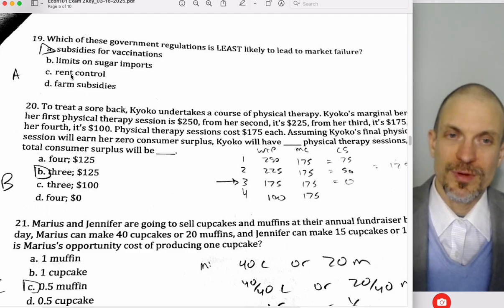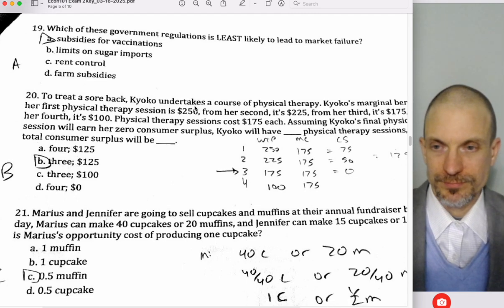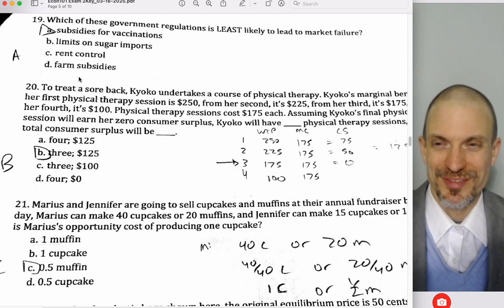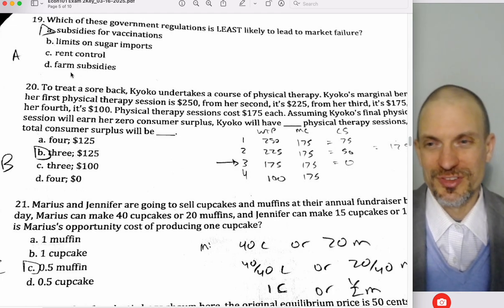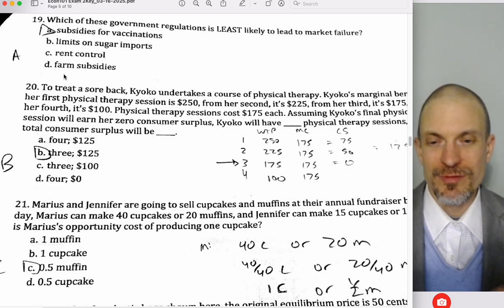Rent controls are probably going to lead to market failure, so probably going to get a shortage. And farm subsidies are probably going to lead to overproduction. There's no externality there, right? This is a private good. You don't want to subsidize a private good that doesn't have a positive externality.